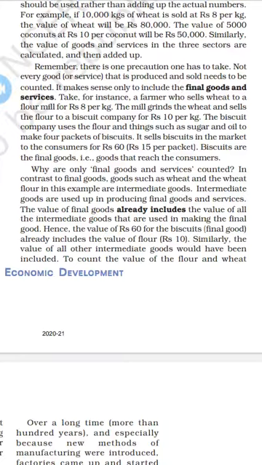The value of all intermediate goods is already included. For example, when we prepare one cup of tea, we add milk as well as tea powder and sugar.